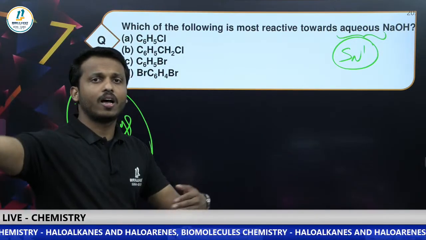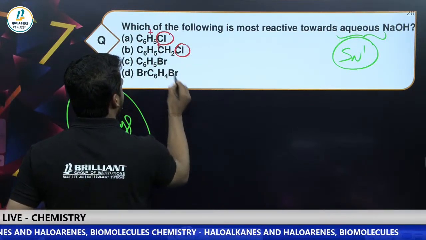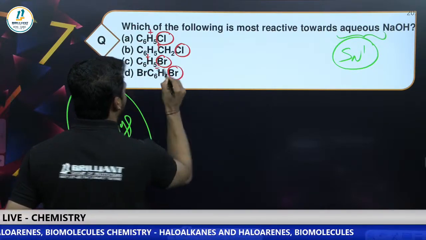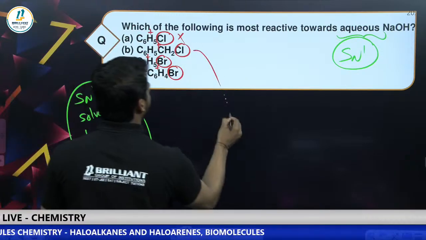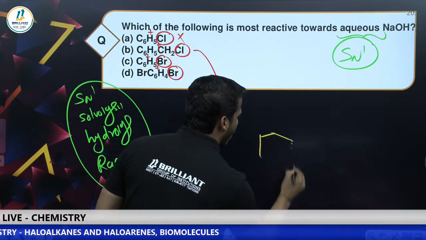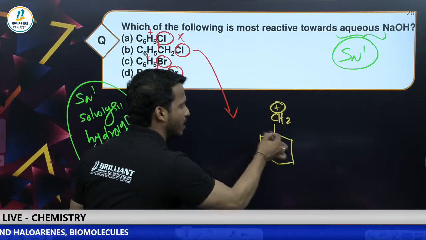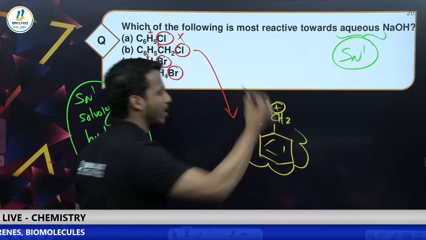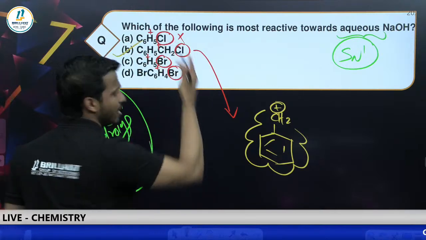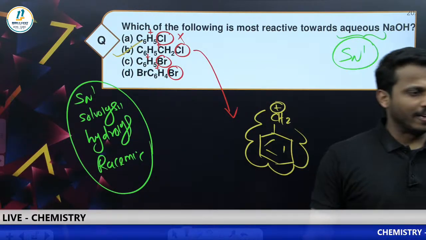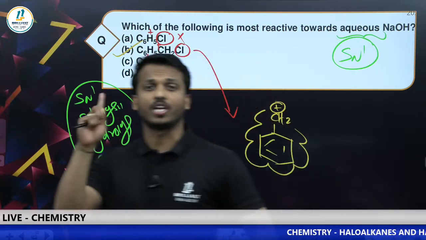Very simple. Remove the halogen and make the carbocation. Which carbocation? This is just a phenyl carbocation, unstable. But option B, dear all, be very careful. Option B is a benzyl carbocation, which is more stable due to resonance. The correct answer is option B, because the benzyl carbocation is more stable due to resonance.